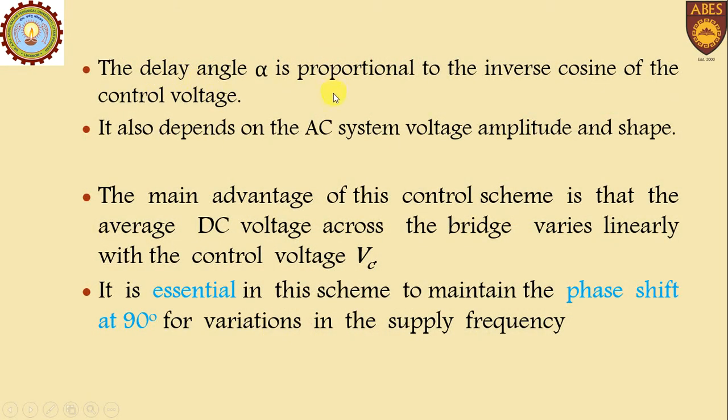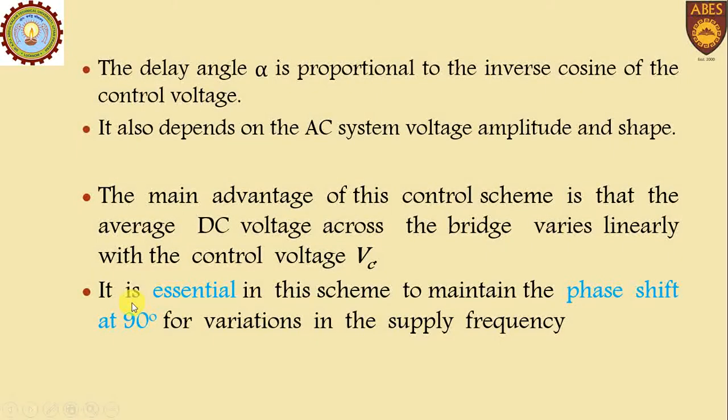Then the delay angle alpha, at which the gate pulse is generated, is proportional to the inverse cosine of the control voltage. It also depends on AC system voltage amplitude and shape. The advantage of this control scheme is that the average DC voltage across the bridge varies linearly with the control voltage.